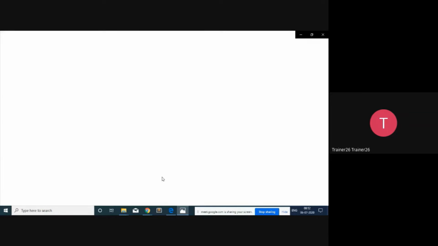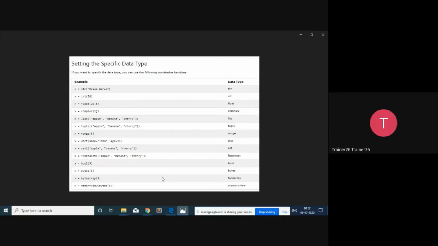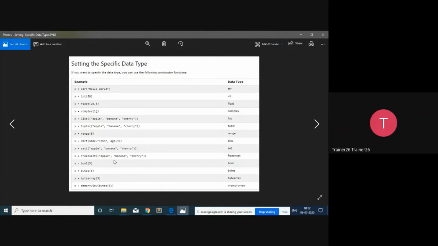So when we want to convert anything into a list or a tuple, in a circular bracket I have to pass either the values or a particular list.